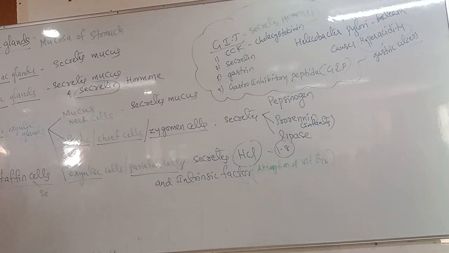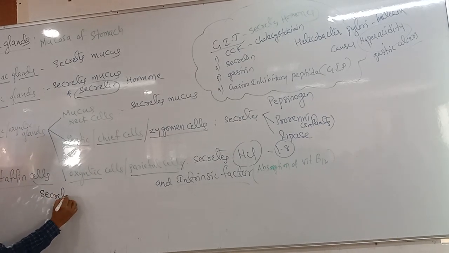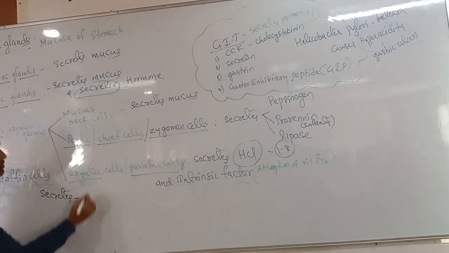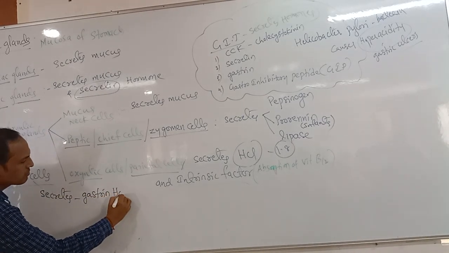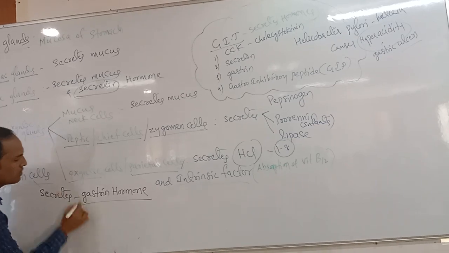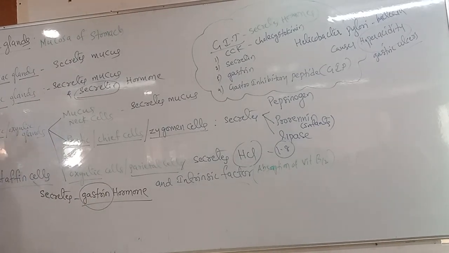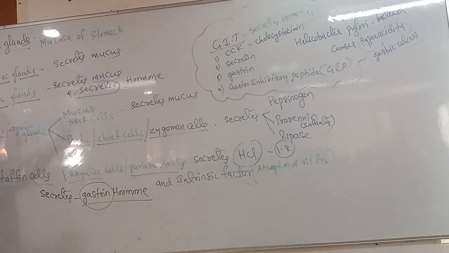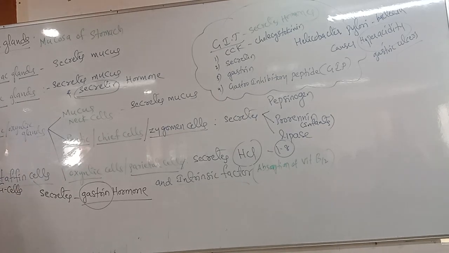These G cells commonly secrete one of the hormones called gastrin hormone. Very, very important. Just before, we discussed that the gastrointestinal tract secretes gastrin. Who will secrete gastrin? Argentaffin cells, also called G cells.